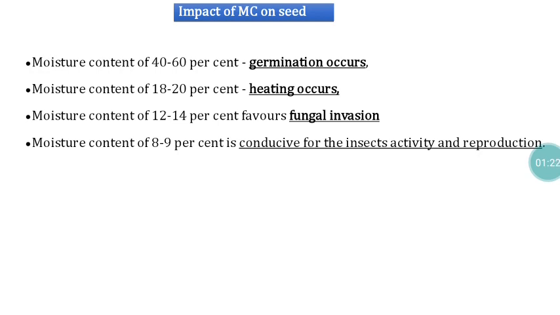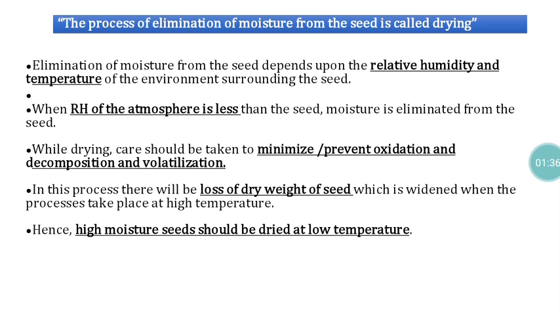So from this, what I wanted to convey to you is that elimination of moisture is very important. Only then can we preserve the viability of the material after harvest. In that way, seed drying is very important. Seed drying is the process of elimination of moisture from the seed.